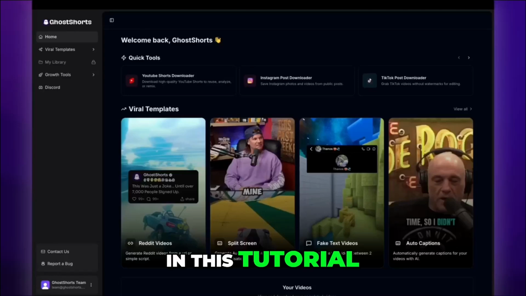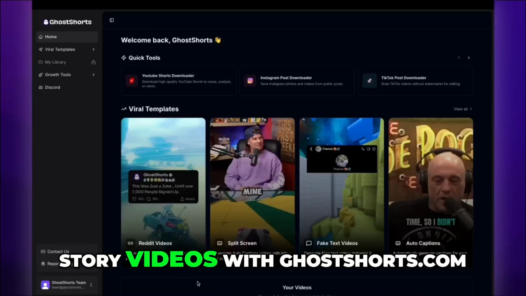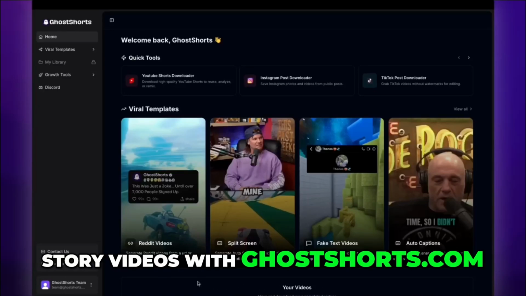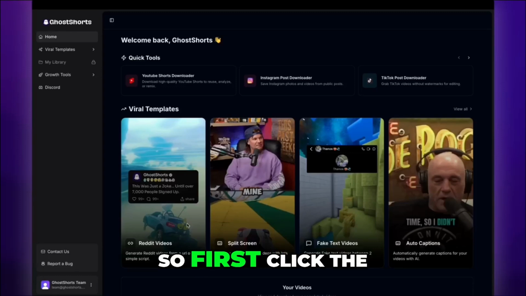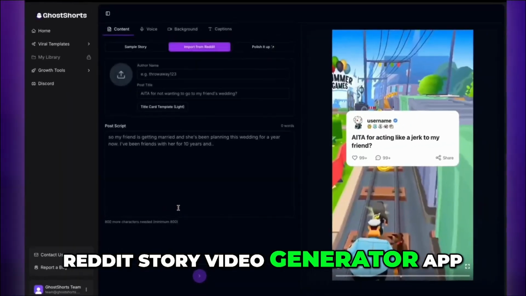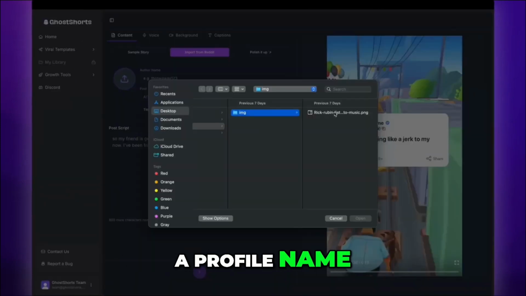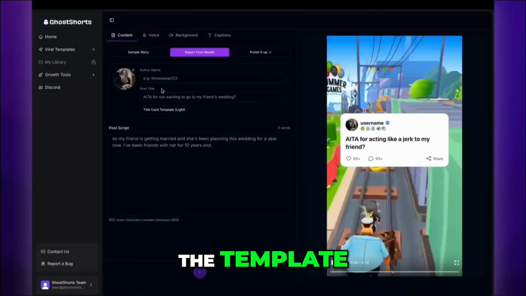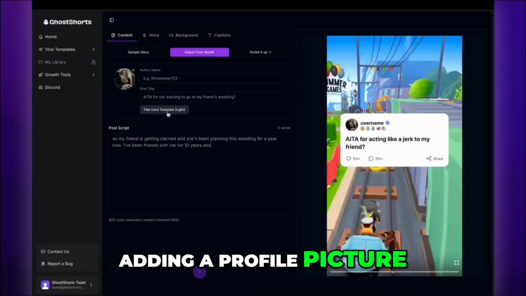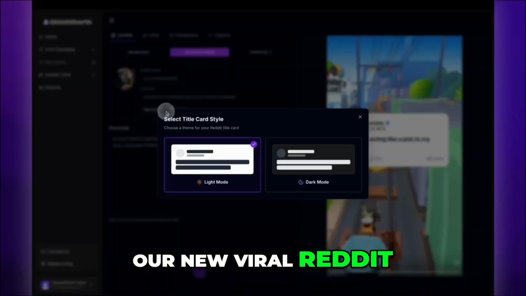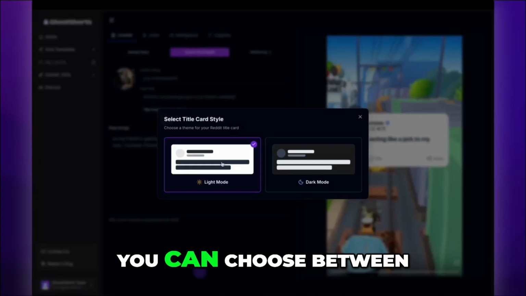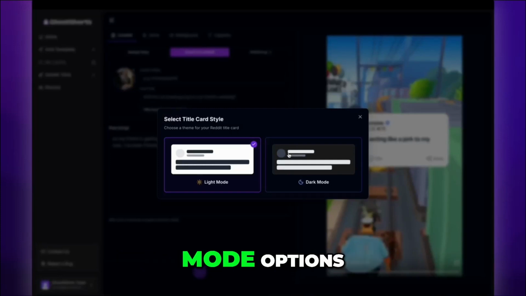In this tutorial, I will show you how to create Reddit story videos with GhostShorts.com step by step. So first, click the Reddit Story Video Generator app. Start off by customizing your template, typing in a profile name, which will display on the template, adding a profile picture, and selecting one of our new viral Reddit story templates here. You can choose between both light and dark mode options.